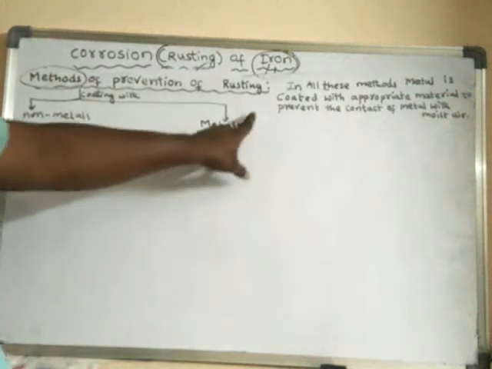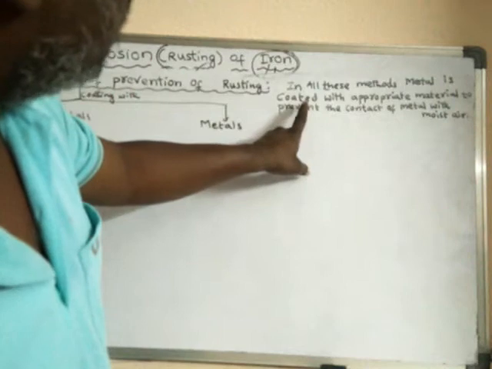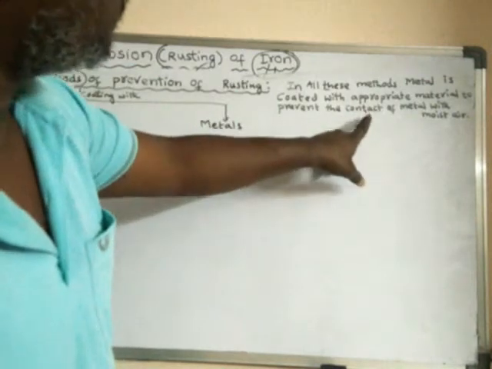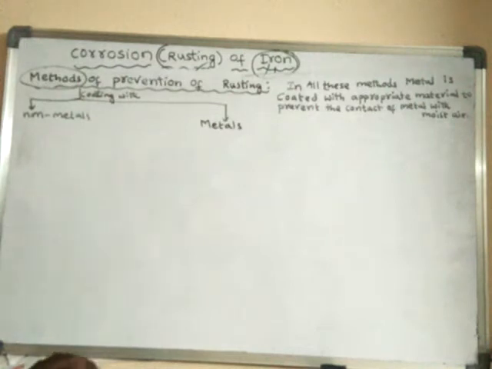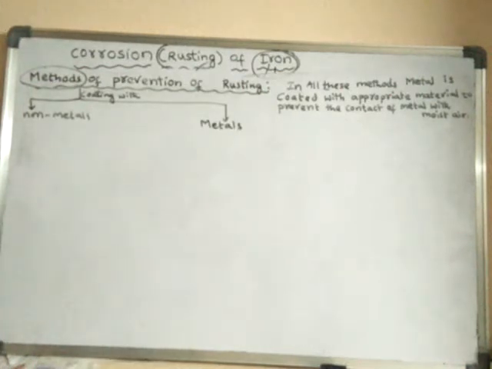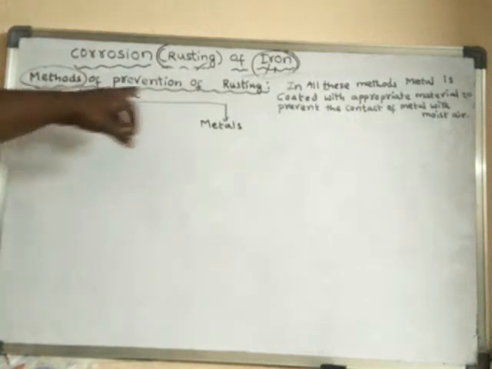Generally, in all these methods, metal is coated with an appropriate material to prevent the contact of metal with moist air. Whenever metal comes into contact with moist air, that metal will get damaged due to corrosion. If that metal is iron, then we call it rusting. So the corrosion of iron is particularly called rusting. Here we will learn several methods of prevention of rusting of iron.